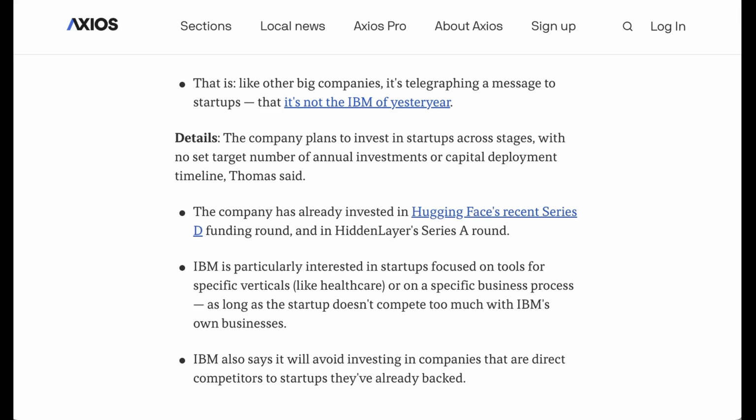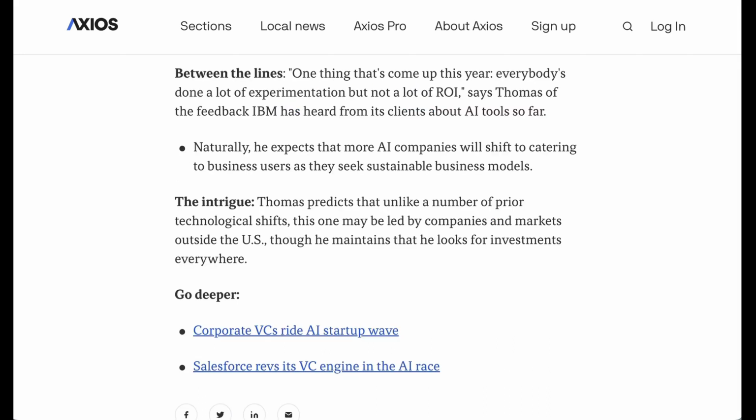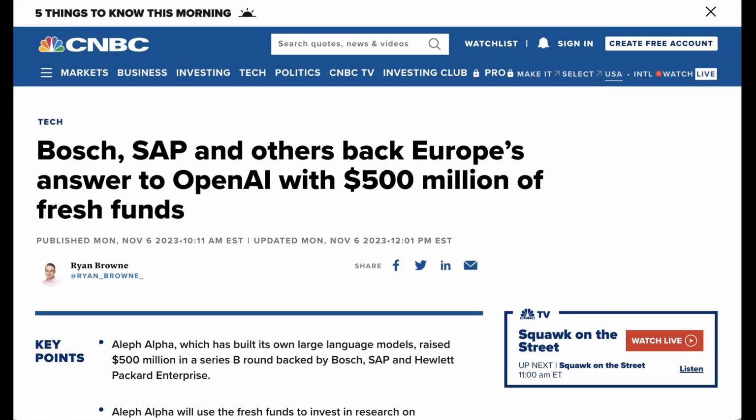Axios also says that IBM is saying that it's going to avoid investing in companies that are direct competitors to startups, which can be a real challenge given how fast things are evolving in the AI space. Now, according to IBM, one of the transitions and trends that they're seeing is that although there has been a ton of AI experimentation at the enterprise level, there haven't really been clear updates that involve a return on investment. It sounds like IBM is trying to invest in companies that are catering to businesses in ways that actually achieve that ROI.